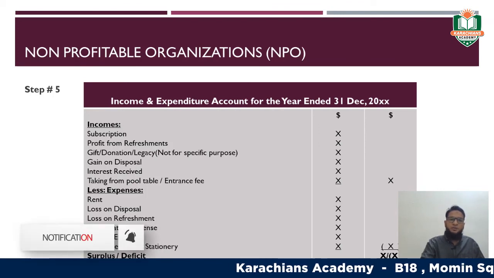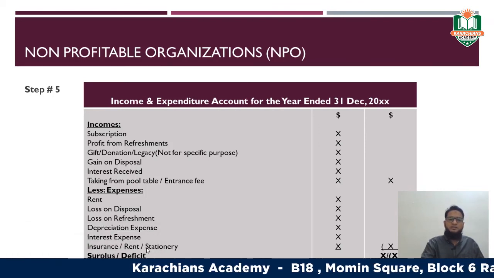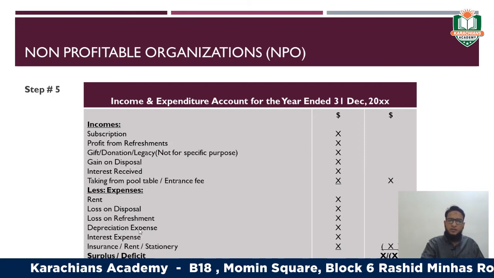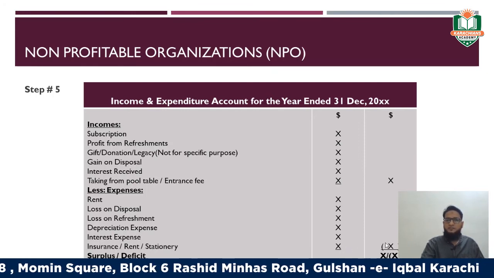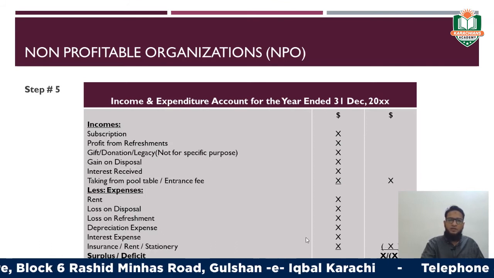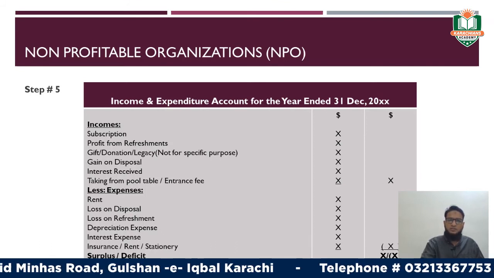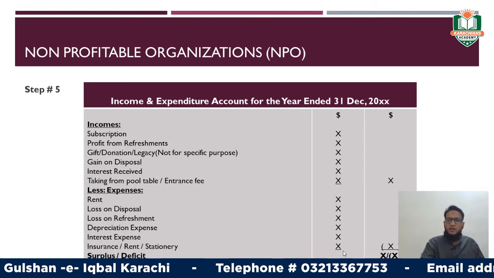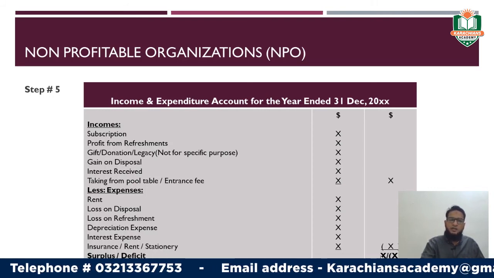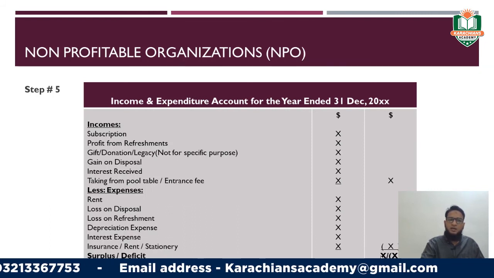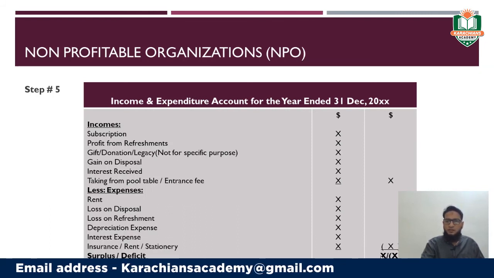Similarly, interest expense, insurance, rent, and stationery. Make the total of all these expenses and deduct it from the total income in order to reach the surplus or the deficit amount. If the final figure is positive, it means the club account or the non-profitable organization